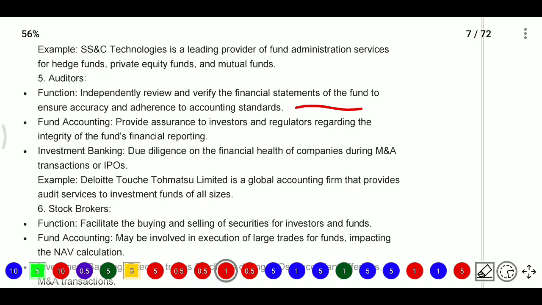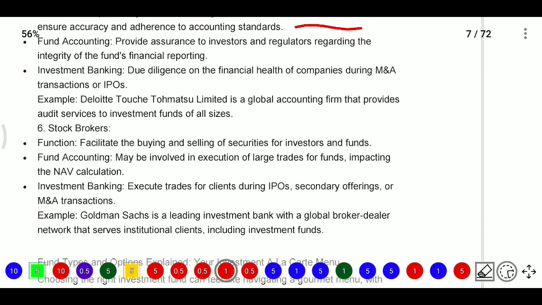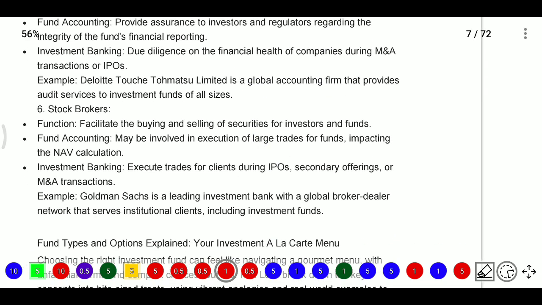For example, Deloitte Touche Tohmatsu Limited is a global accounting firm that provides audit services to investment funds of all sizes. Next, stockbrokers are the persons who facilitate the buying and selling of securities for investors and funds. So if the investor wants to buy any securities or sell any securities, they will provide the agent.